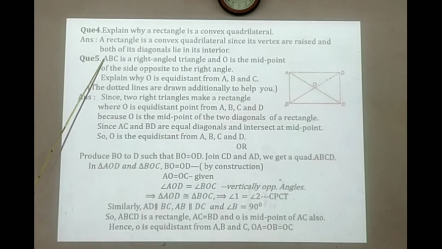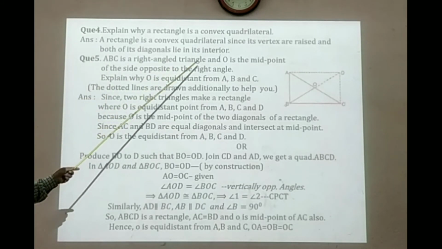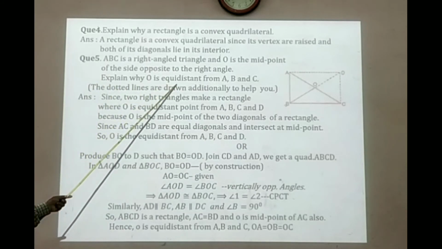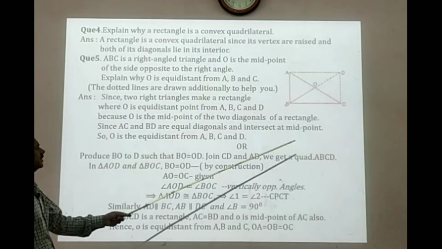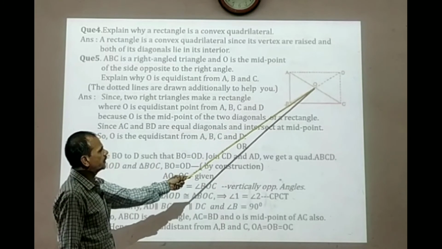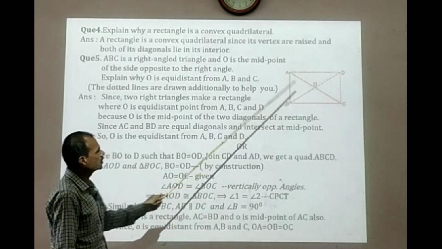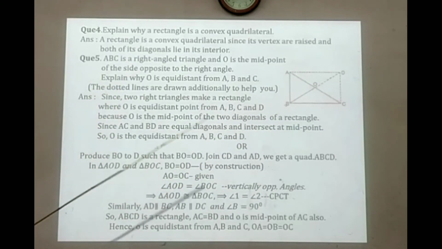Okay, question number 3. ABC is a right angle triangle and O is the midpoint of the side opposite to the right angle. Figure is given. Then explain why O is equidistant from A, B and C. Then this O is equidistant. We have to show OA is equal to OB is equal to OC. Means we have to show the equidistance. O is equidistant from these points A, B, C, D.